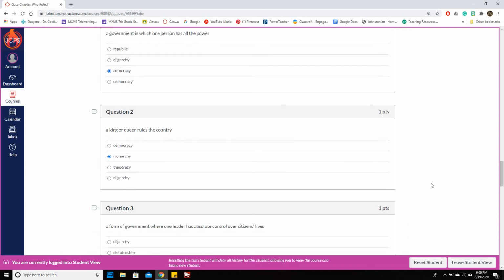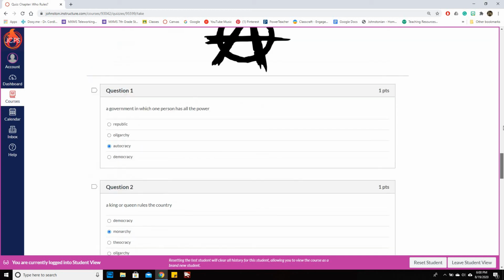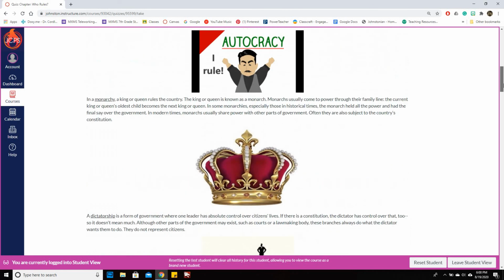And knowing that a king or queen is a monarch is kind of important in the sense that now you understand where monarchy, the name, actually comes from, instead of wondering why isn't it kingarchy or queenarchy or something like that. And our next one is a form of government where there's one leader that has absolute control over citizens' lives. Now I'm going to finish the monarchy part.